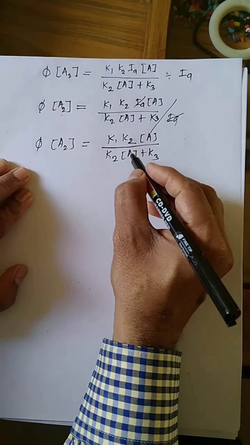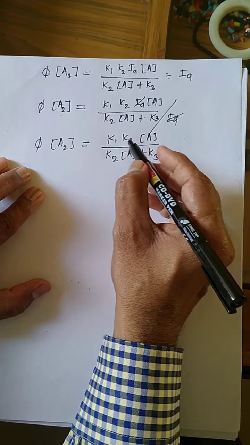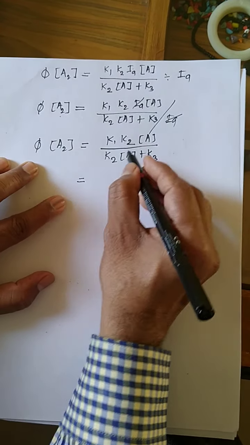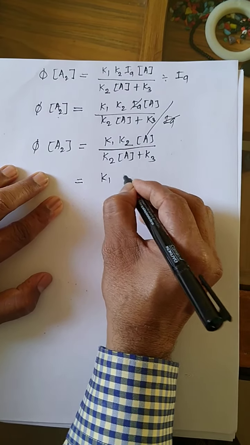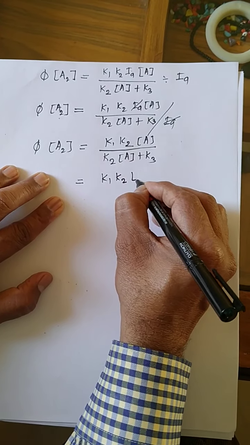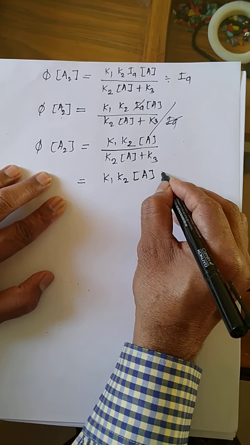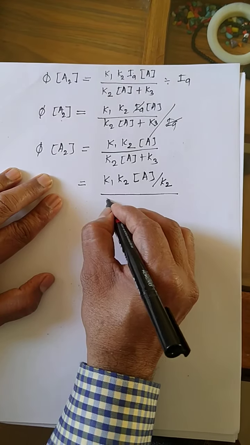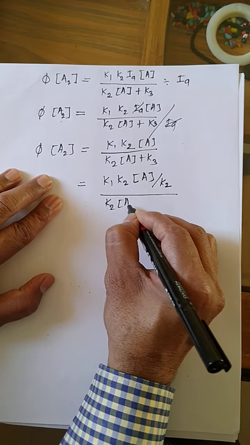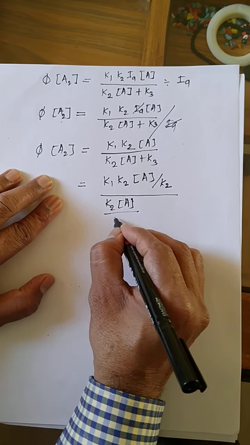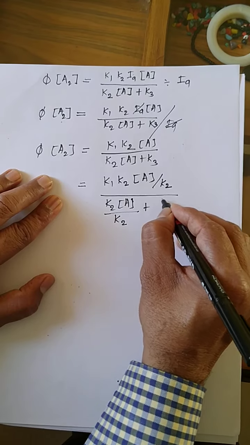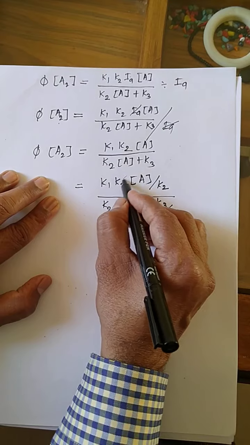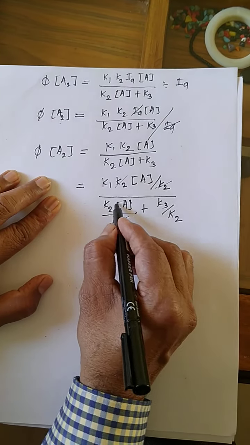Now this is the right hand equation. You have to divide each term by K2. K1 K2 concentration of A divided by K2, concentration of A divided by K2 plus K3 divided by K2. This is cancelled, this is also cancelled.